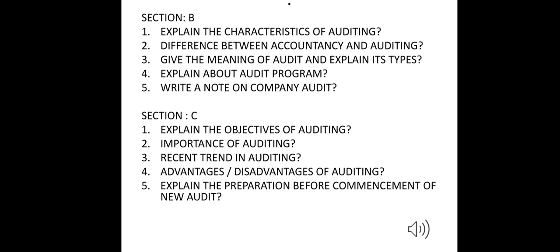If they have asked about auditing, as I always tell in my previous videos also, first give the meaning of the content, then explain whatever they have asked. So section C is for 14 or 10 or 8 marks. Here, for 14 marks: explain the objective of auditing, importance of auditing, recent trends in auditing, advantages and disadvantages of auditing. Mainly they'll ask advantages. Explain the preparation before commencement of a new audit. So these are the important section C questions you should focus on.